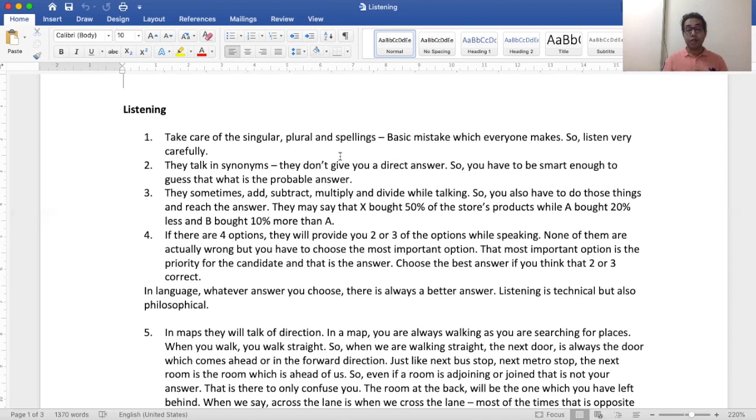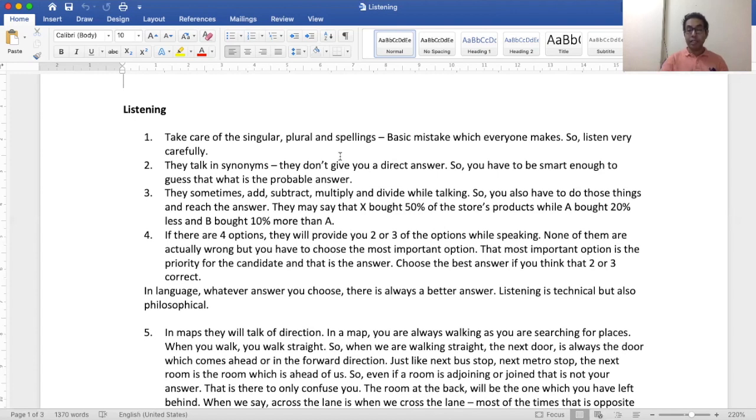Okay. Now we are going to talk about maps. So in the maps, they would talk about direction. See, in a map, you have to imagine that you are standing in that area which the map is depicting. So in a map, you are walking and you are searching for different dots. You are trying to connect various dots in the map. So now imagine that whenever you walk in a straight manner, the next door is the door which comes ahead or in the forward direction.